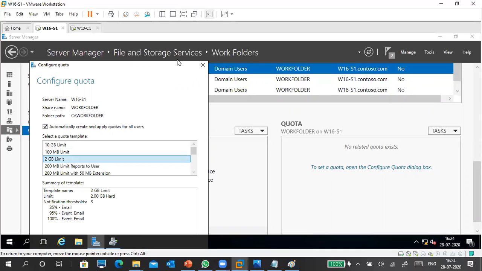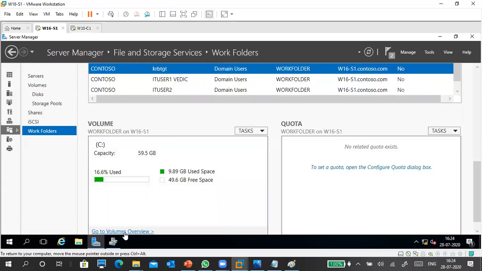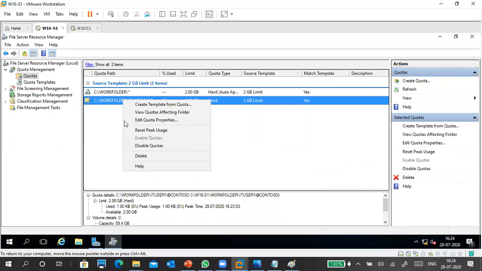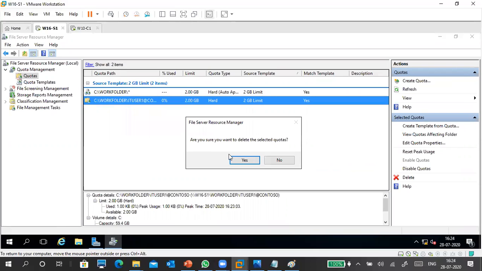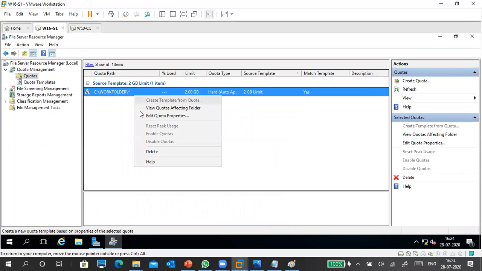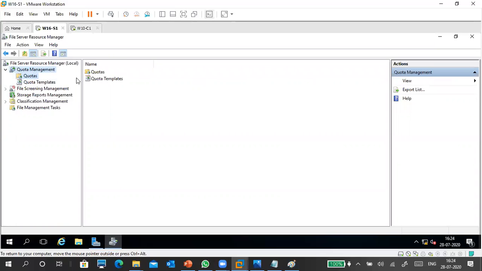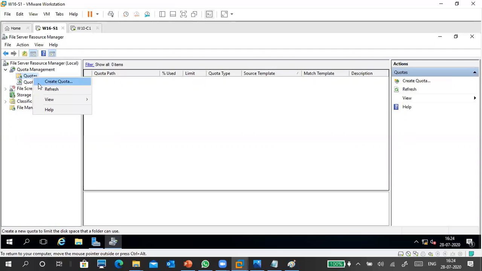You can give a 2 GB limit, or otherwise what I want to do is I'll remove this quota. Okay, like this you can create it, just for showing this one only. I'm just removing these quotas. The FSRM role will work in the backside. So I think you'll understand how to create a quota, as I showed. Okay, so nothing to refresh.